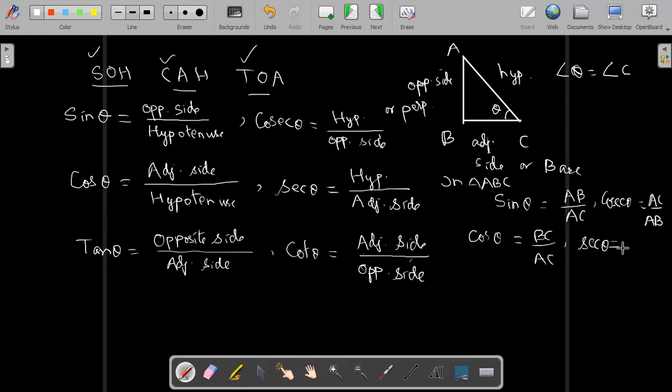Similarly, tan theta is opposite side AB upon adjacent side BC, and cot theta will be the opposite of this, that is equal to BC upon AB.